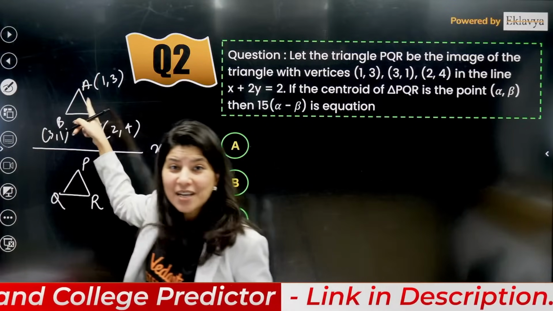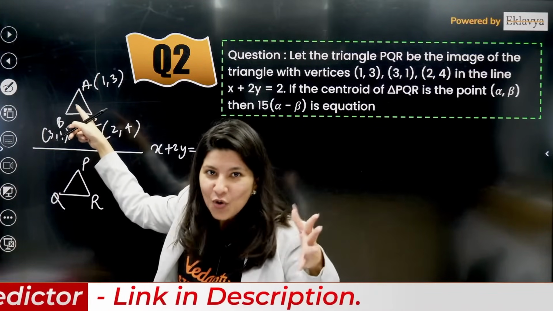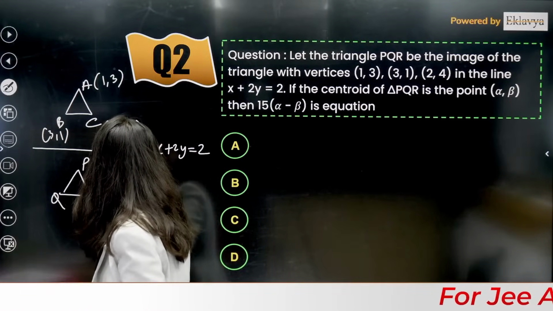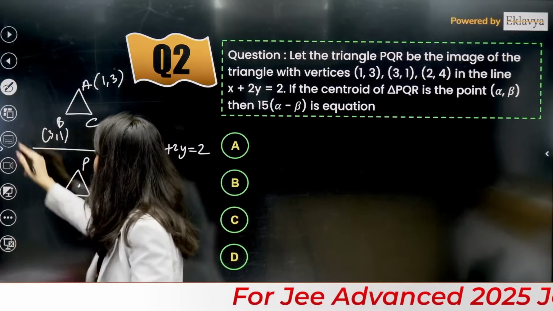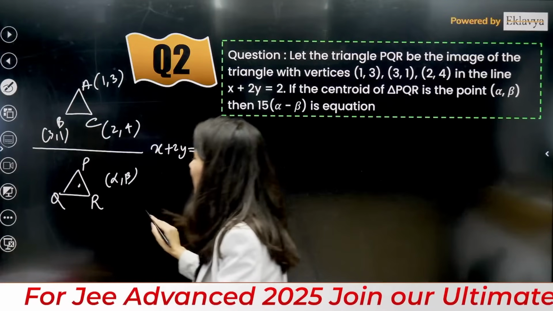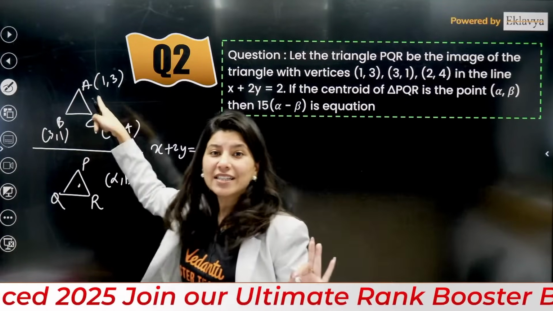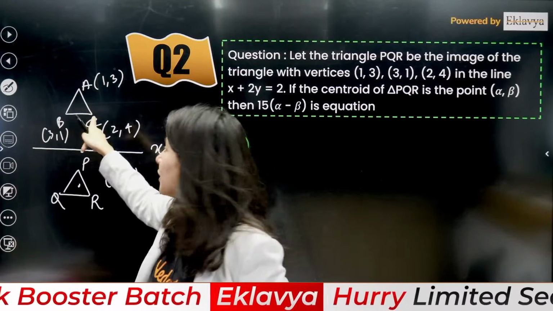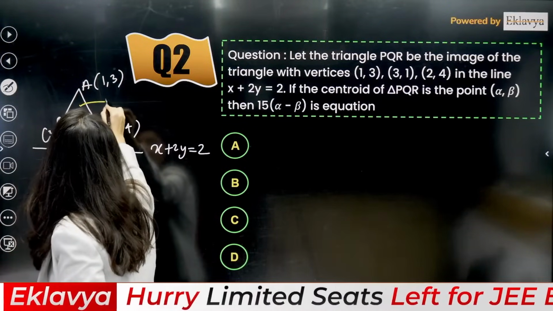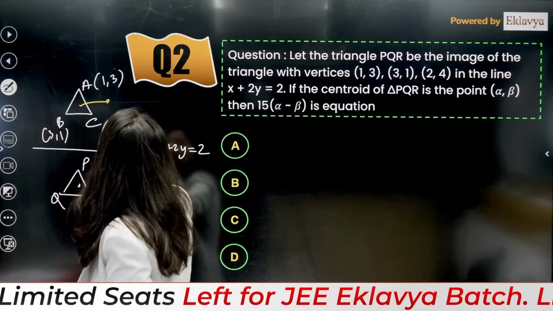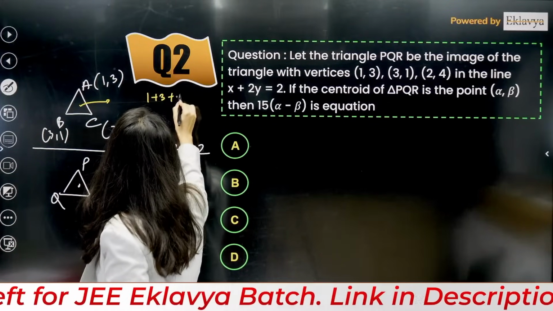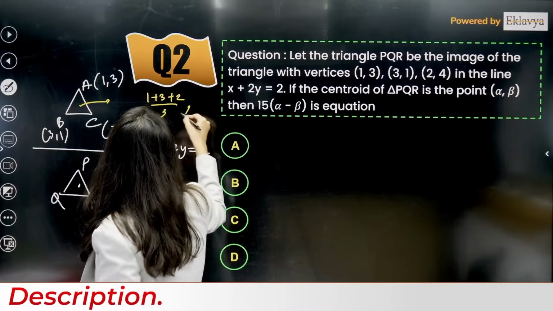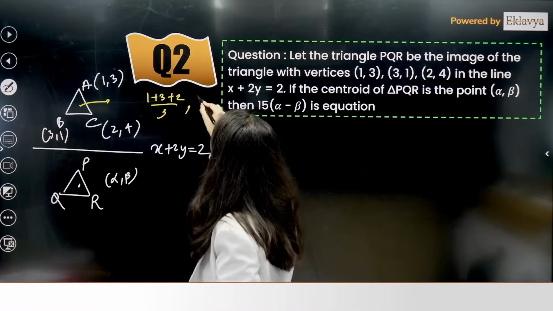Now they are not asking about the centroid of this given triangle. No, they are talking about the centroid of the triangle whose image is alpha comma beta. Okay. So what we are going to do is a very easy thing. First, calculate the centroid of triangle ABC. Can anybody tell me what is the centroid of triangle ABC? So the centroid of triangle ABC will be (1 plus 3 plus 2) by 3, comma, (3 plus 1 plus 4) by 3.